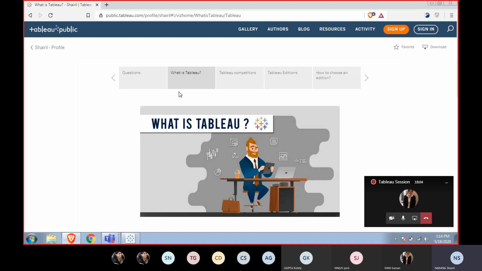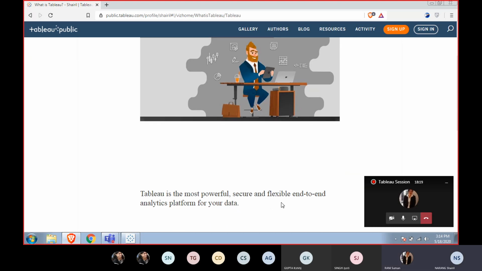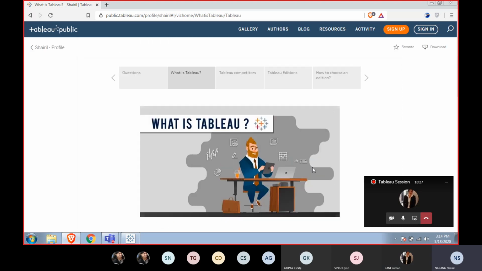It was acquired in 2003 by Salesforce, and in this much time only, it has captured the world very easily. So it's very flexible. It's an end-to-end analytical platform for data. So using Tableau, we can create data visualizations.